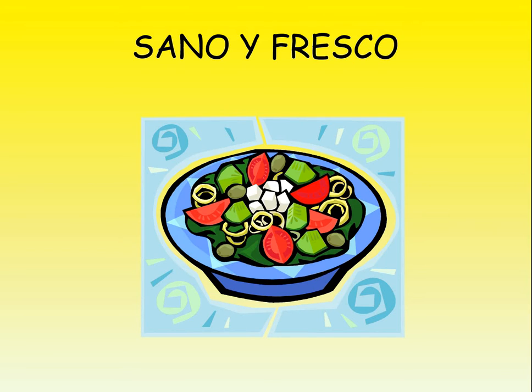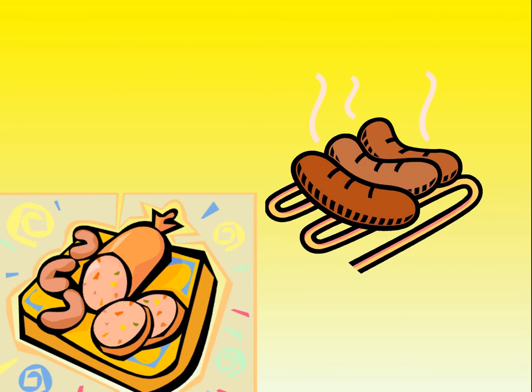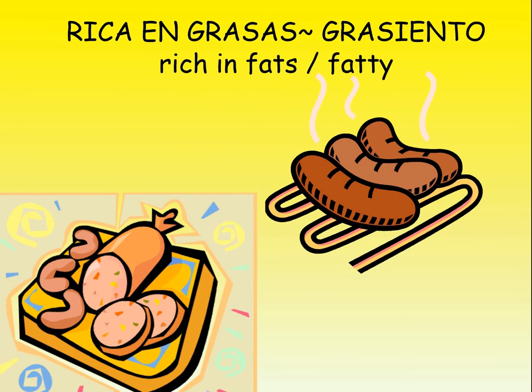Okay, next one. Now I put the English on here so you can see the difference. So things are fatty, so things like chorizo contain a lot of fat. If it's rich in fats, as in rich in healthy fats, something like avocado, then it'd be rica en grasas, rich in fats. But if something is fatty, so it's not good for you, that kind of fat, then grasiento, grasiento. So let's try those, rica en grasas and grasiento. So once you've written the Spanish, unpause and move on.